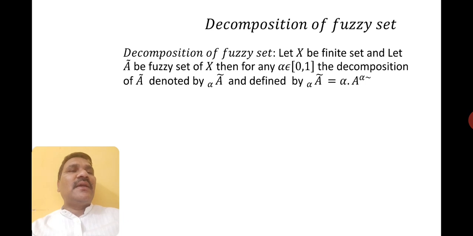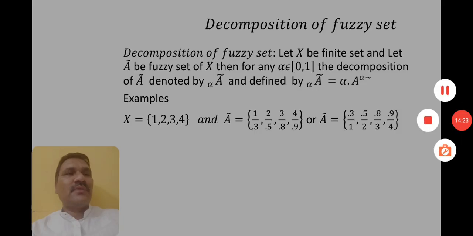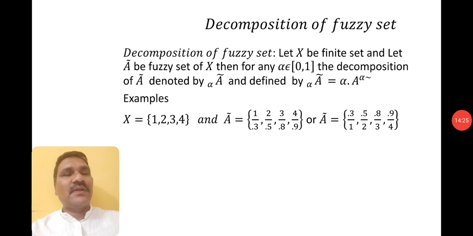Decomposition of fuzzy set. Let X be the finite set and let fuzzy set A be a fuzzy set of X, then for any alpha belonging to 0 comma 1, the decomposition is defined as fuzzy set A is equal to alpha times the strong alpha cut set. So this also I will consider an example, so we can follow with the example what it is.